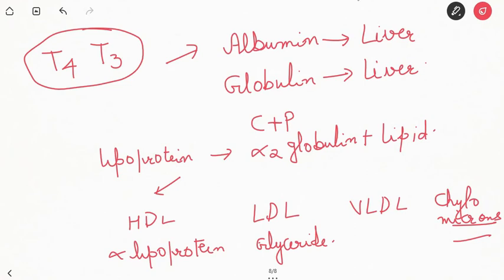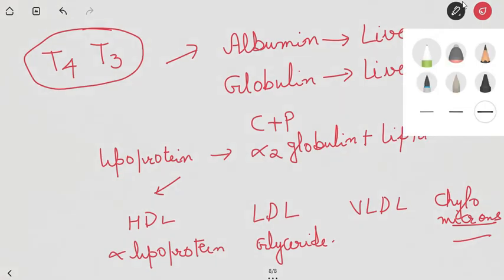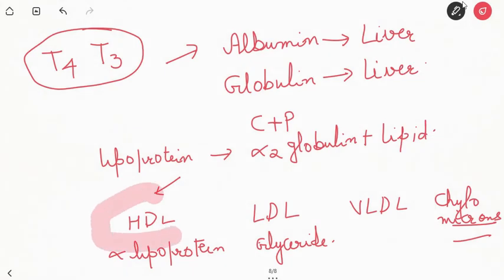In the healthy individual, the proportion of HDL is very high, but in coronary artery disease, the proportion of LDL and VLDL is high.